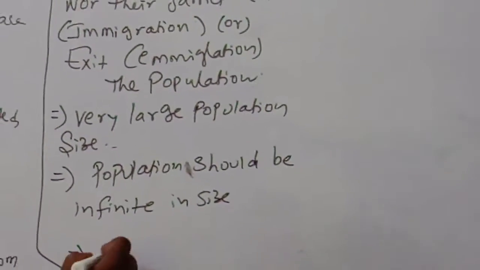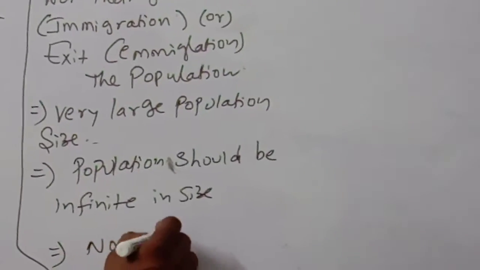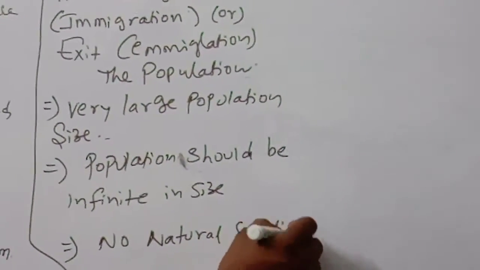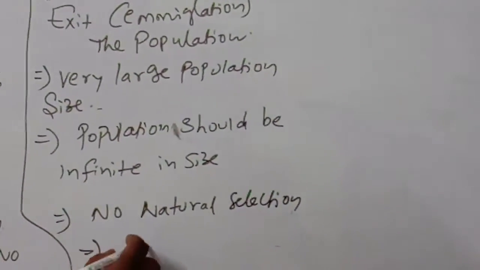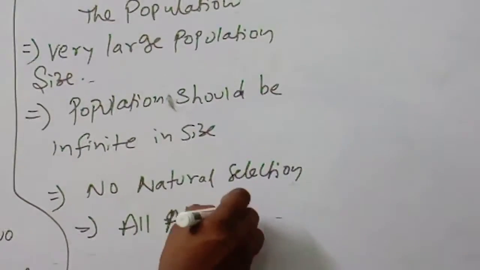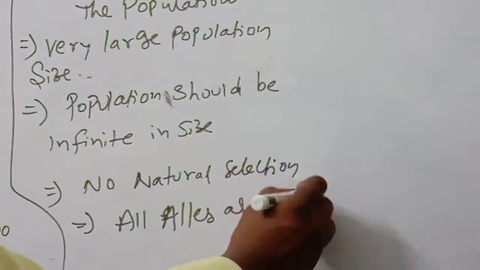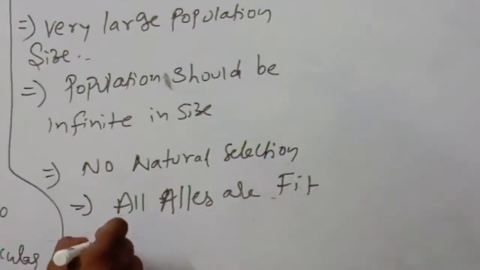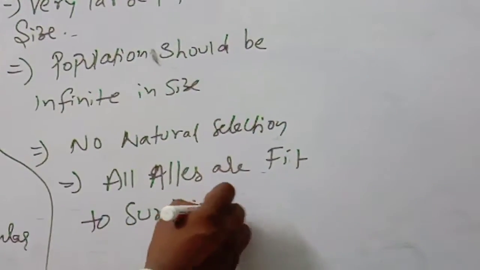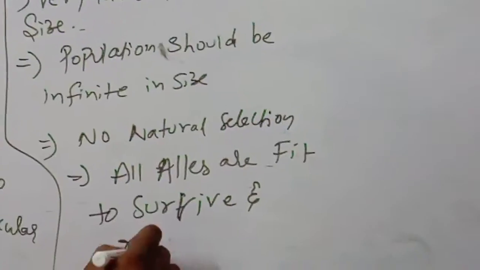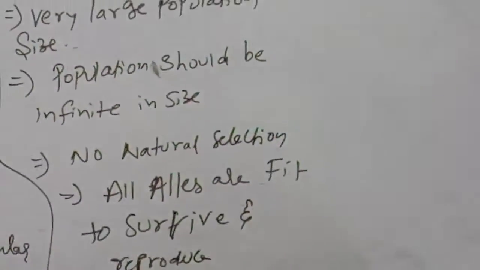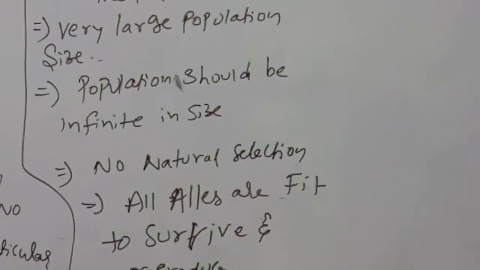Next, no natural selection. If natural selection is not there, what will happen? All alleles are fit to survive and reproduce. So with no natural selection, all alleles will be fit and survive.